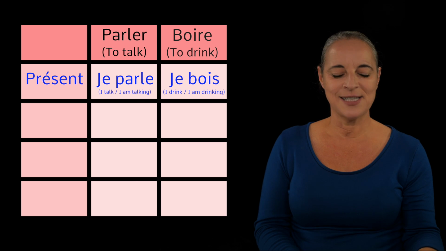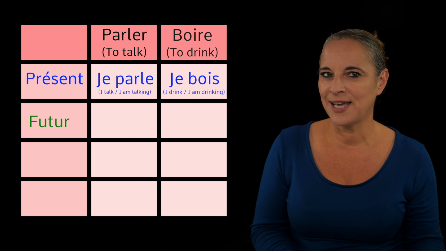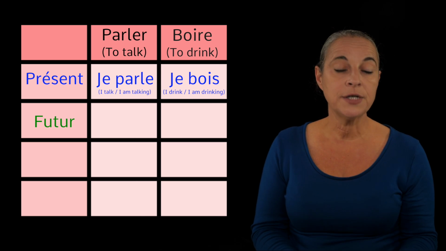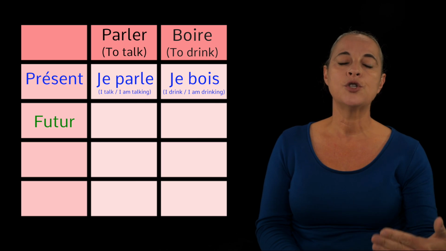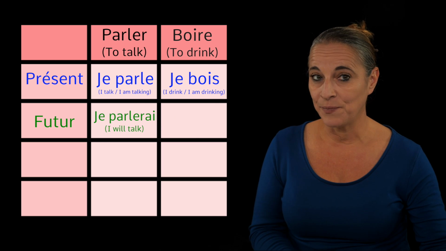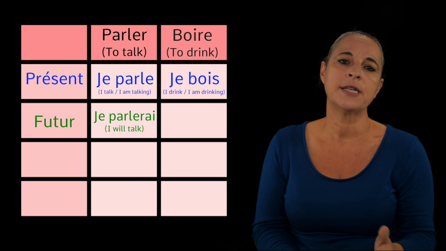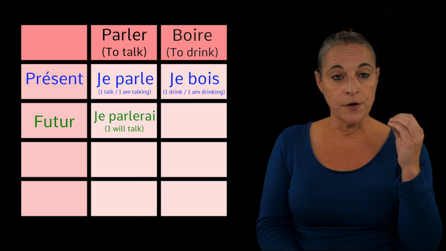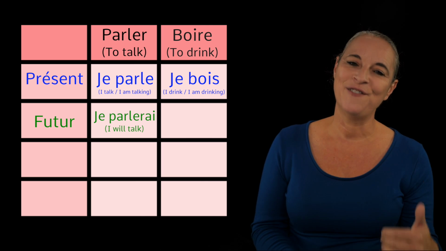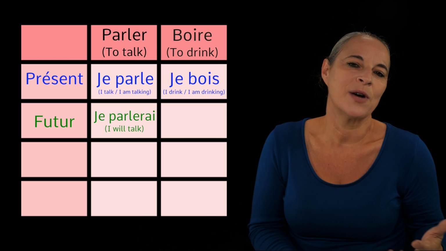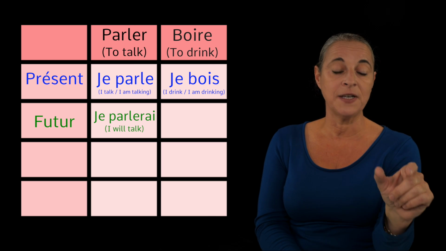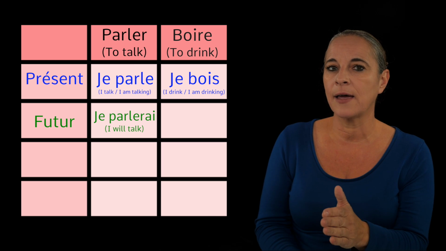Now let's have a look at these two verbs again in the future tense. For parler, we want to say I will talk. We would say je parlerai. Okay. The ending for the future tense is always AI. For the first regular verbs, the ER verb, it's quite simple. You keep the verb in its infinitive form and you add AI.